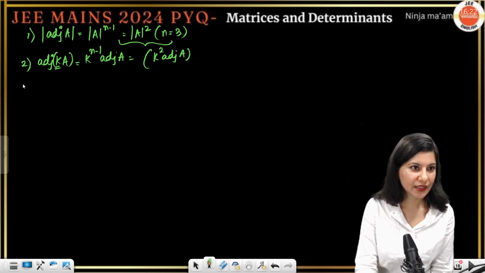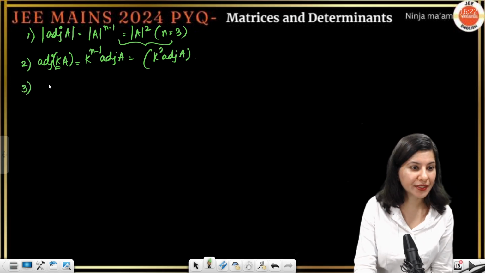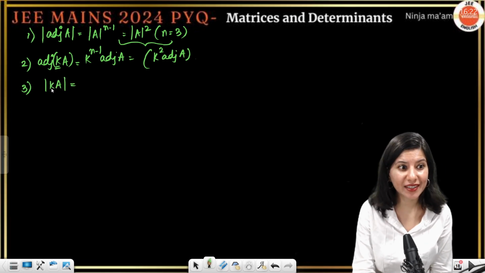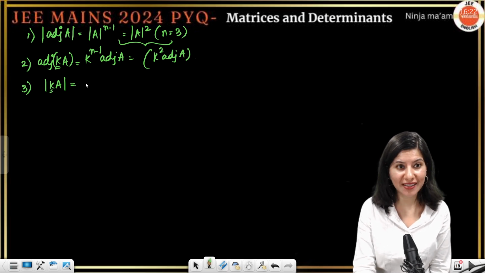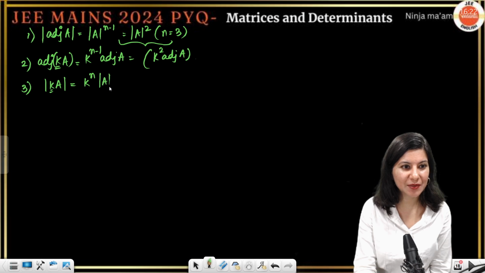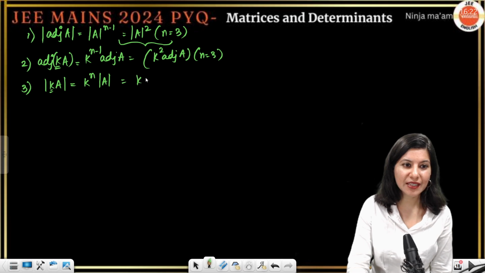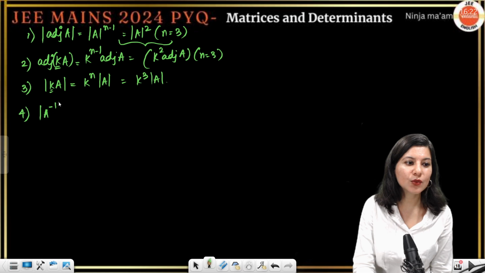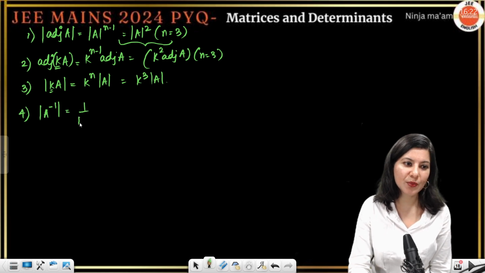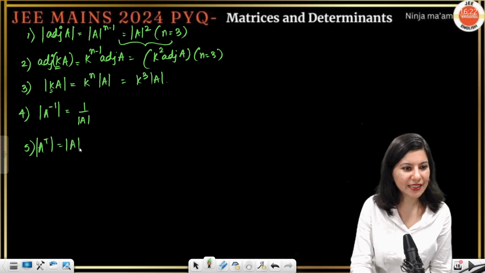Correct? Okay. Now third property, which is very important, that is determinant of KA. Again, same thing. K, I have to take it out. I have to pay the price, and this time I have to pay the maximum possible price. So K raised to power n determinant A. So this is for n equals 3, right? For n equal to 3, K cube determinant A. Third property. Fourth property is determinant of A inverse, right? And this is 1 upon determinant A. Fifth, very easy property, determinant of A transpose is determinant A.